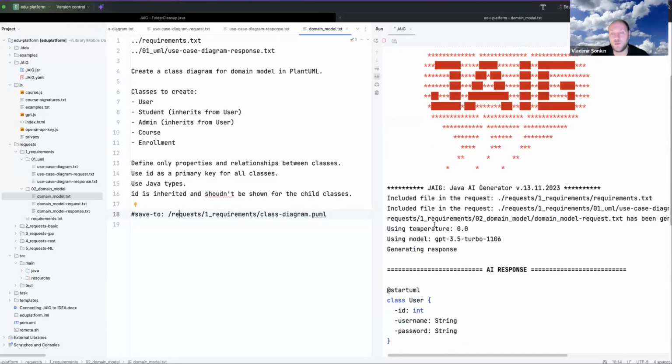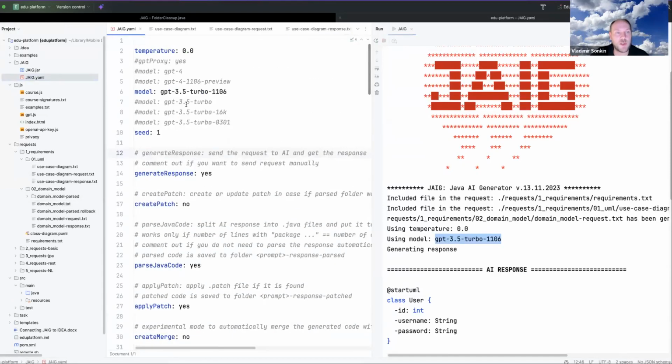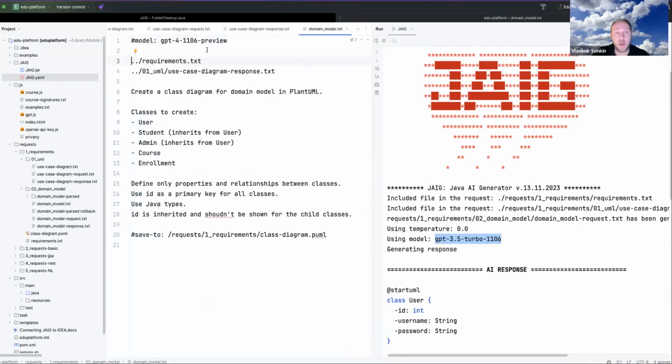Here I am using a model which was, by the way, presented one week ago at the big presentation from OpenAI on the 6th of November, GPT Turbo 1106. Otherwise we can use some other model. This is the global configuration of JAIG, and for example, I want to use GPT-4, and it's easy to do. I can just add this model here as a directive. It is named directive, this one and this one. These are additional directions on how to treat this prompt.